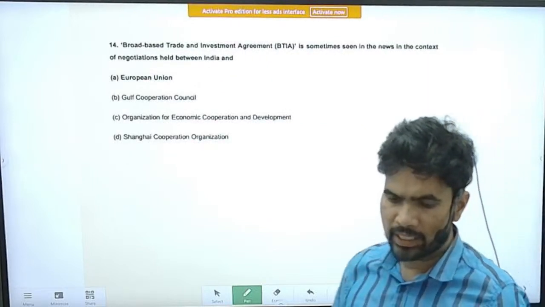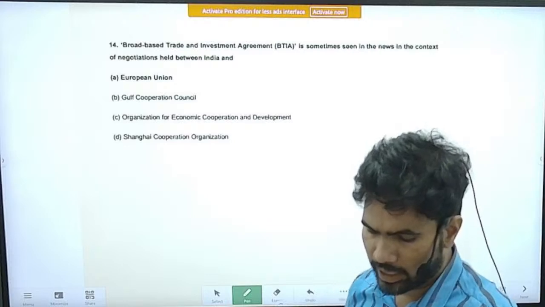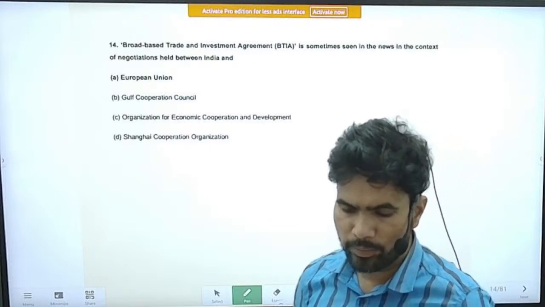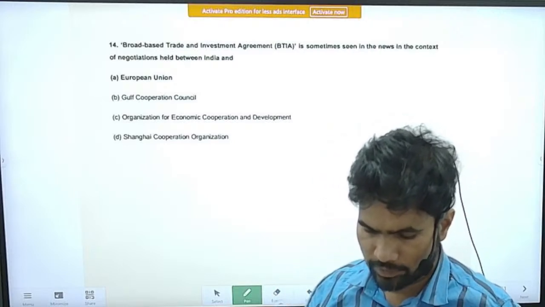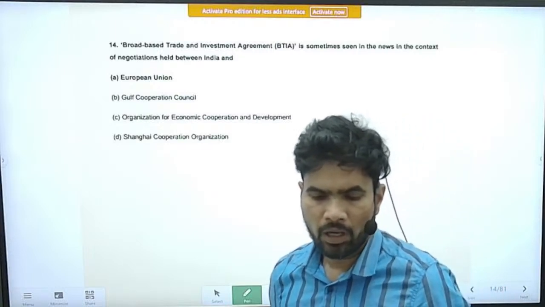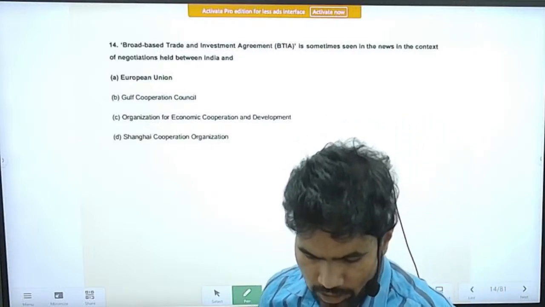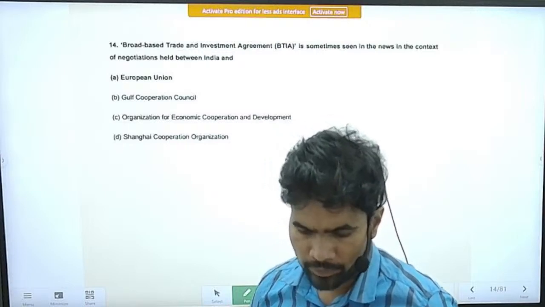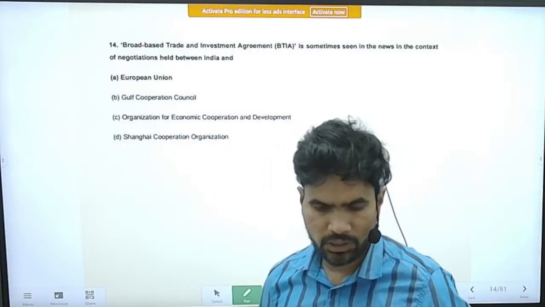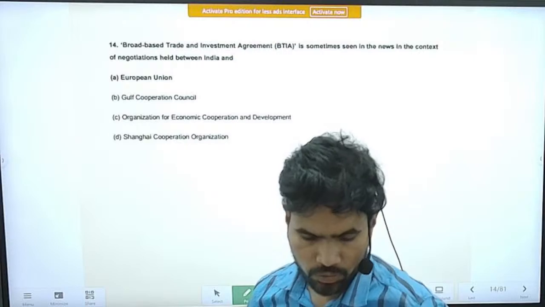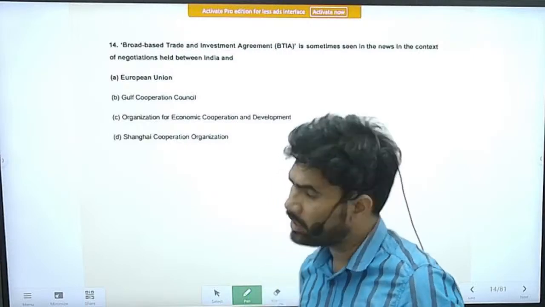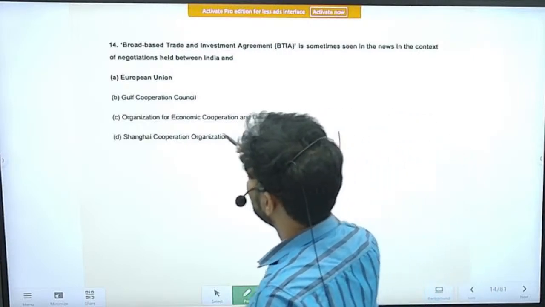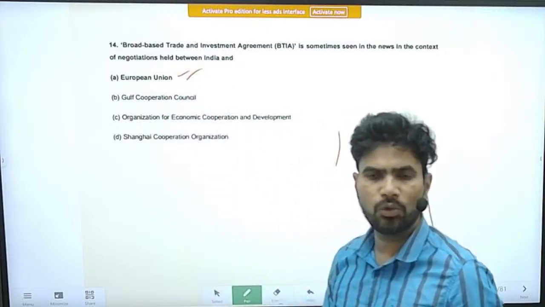Next is a question about the trade agreement. Sorry, this question we have left. Question number 14. Question is, the broad-based trade and investment agreement, BTIA, is sometimes seen in the news in the context of negotiations held between India and which of the following. It is a trade negotiation between India and the European Union.